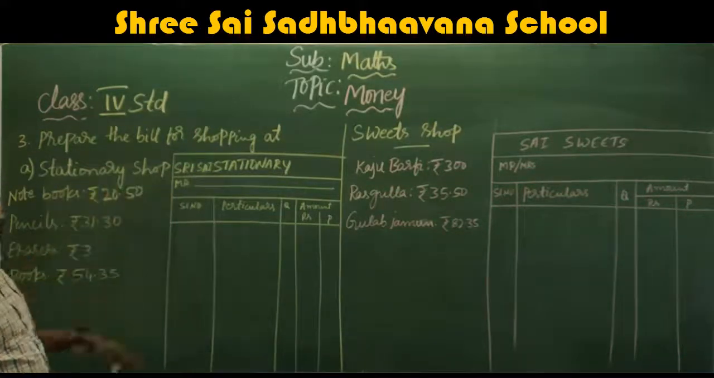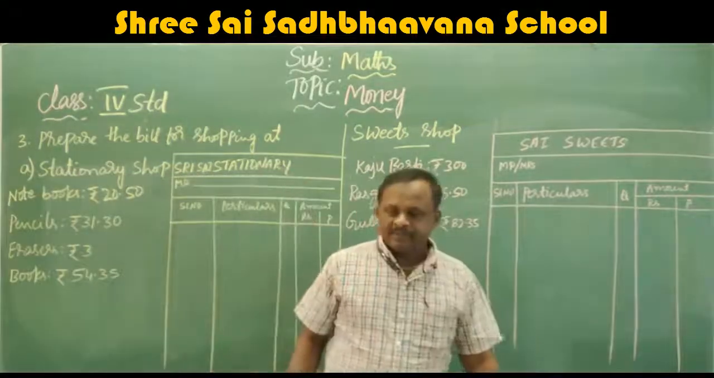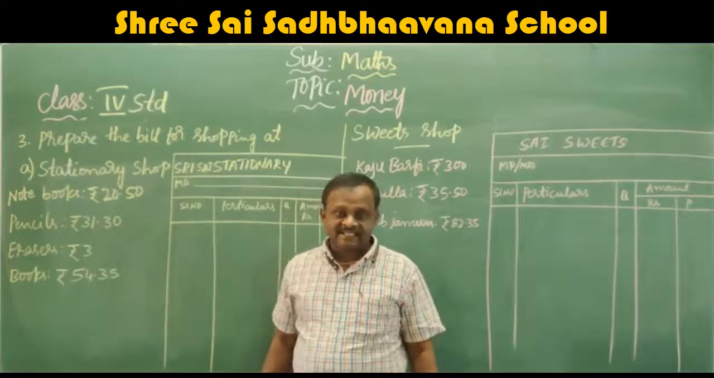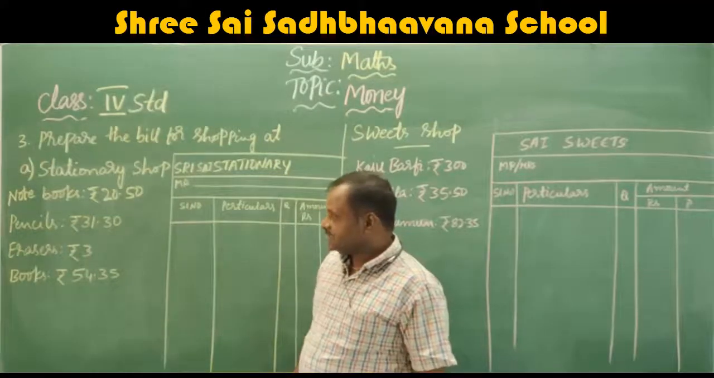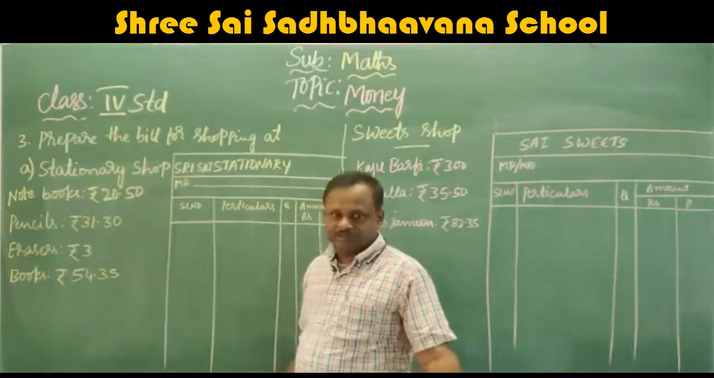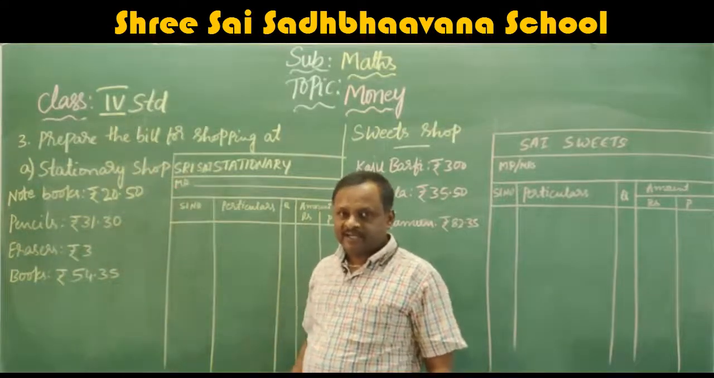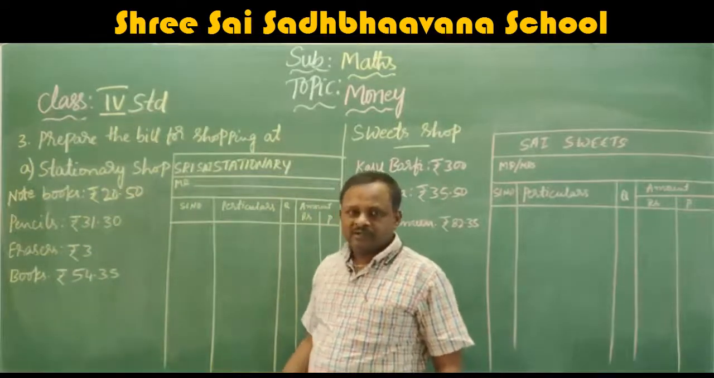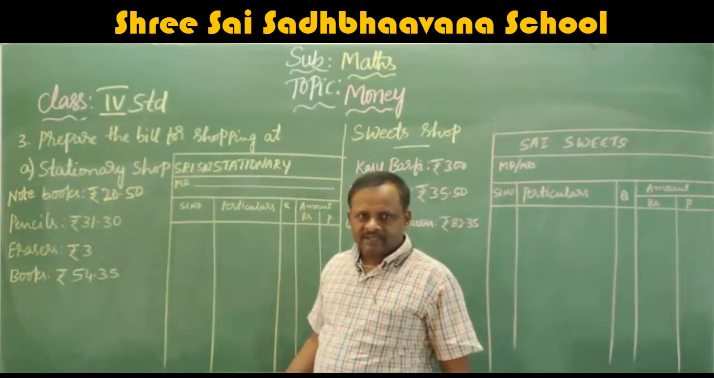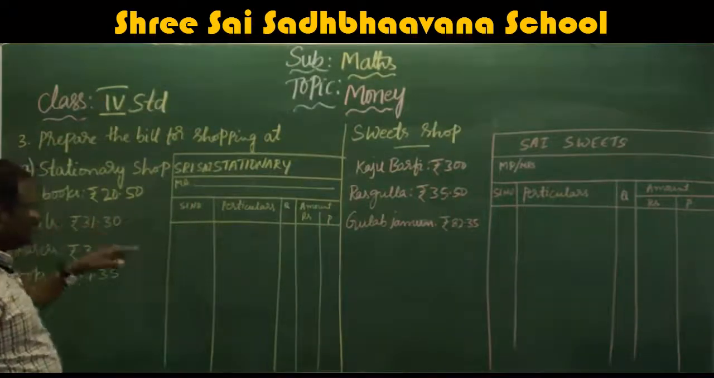First is the stationery shop. Yes, you are always visiting the stationery shop for purchasing books, pencils, erasers and everything. So here they have purchased some books, pencils, eraser and notebooks, textbooks as well as notebooks. How do you have to prepare the bill? What is the total cost and everything you have to write. Okay.